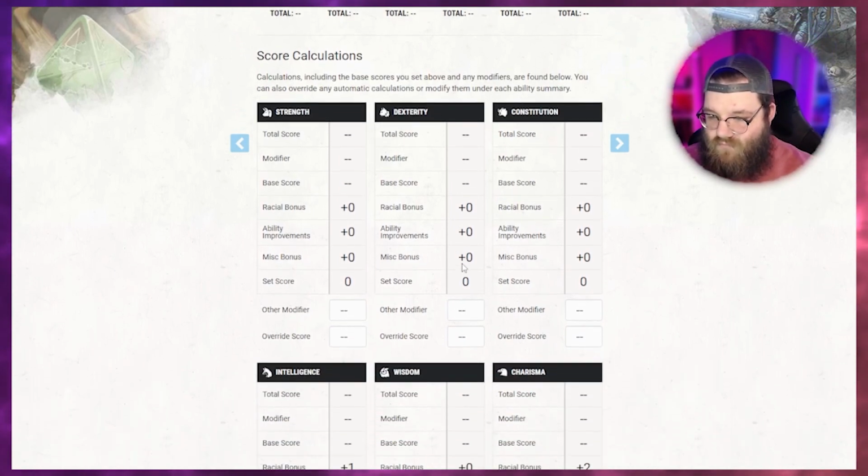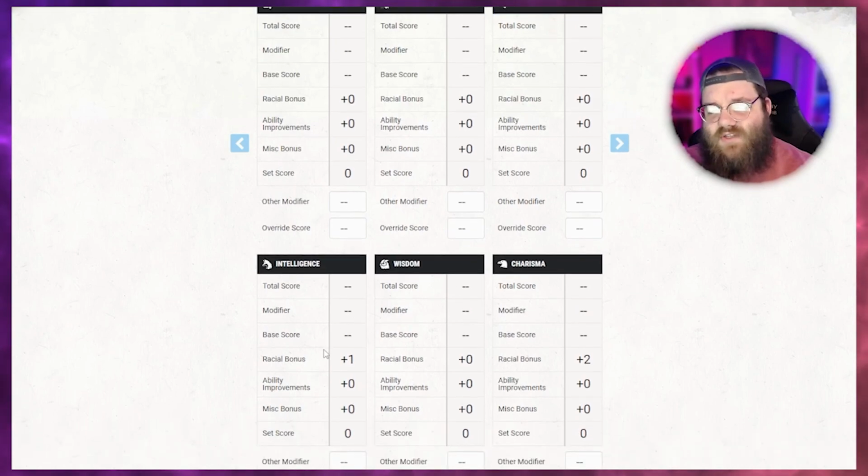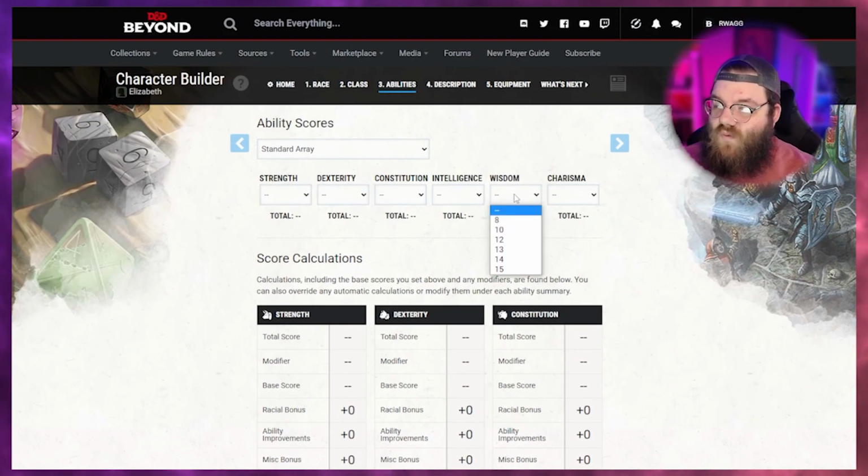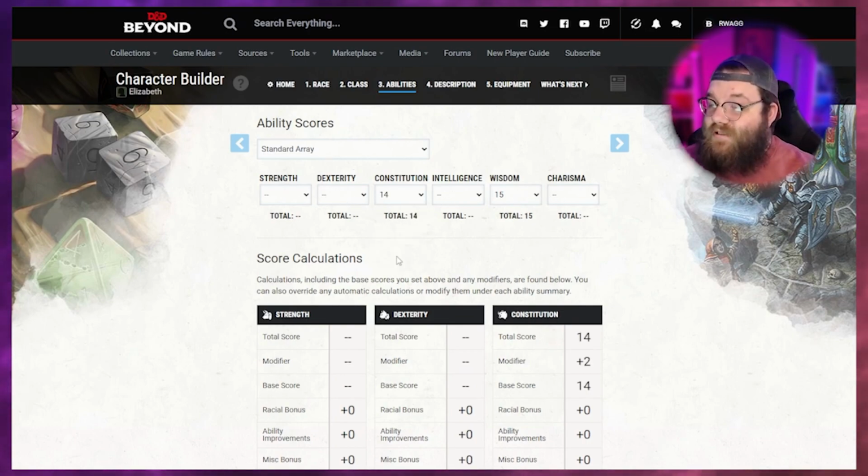All right. Now let's scroll down a bit. Okay, so we get a bonus to intelligence and charisma as a tiefling. So that definitely does make things a little rough for us, but that's okay. We are going to go with 15 in wisdom. We are going to go with 14 in constitution, right? Because these stats,